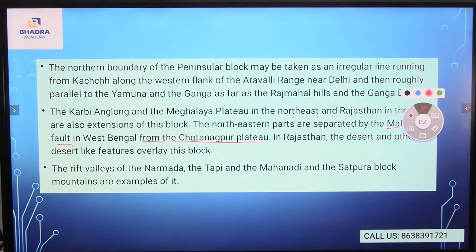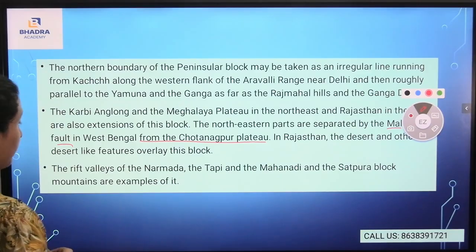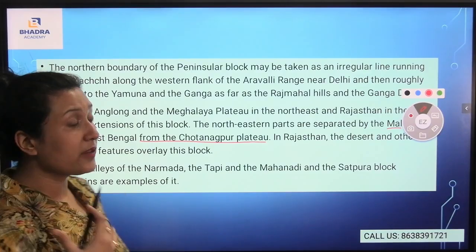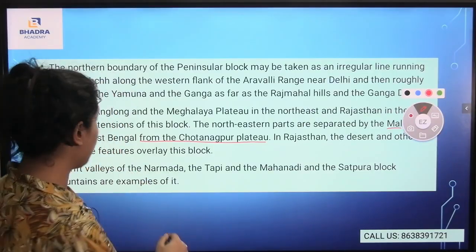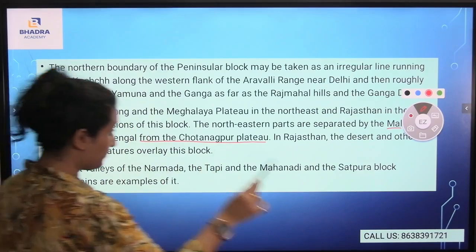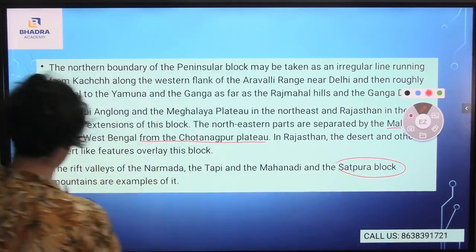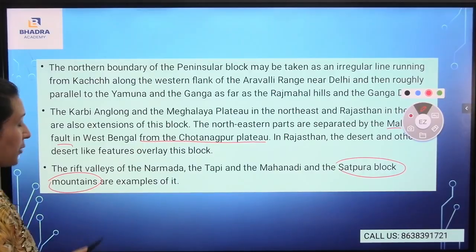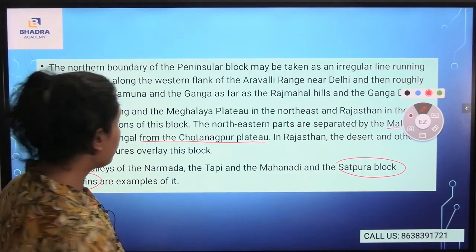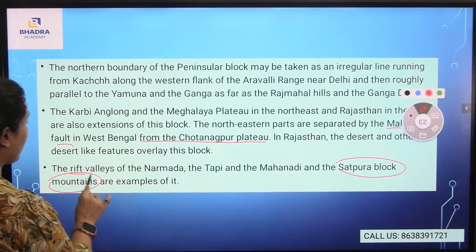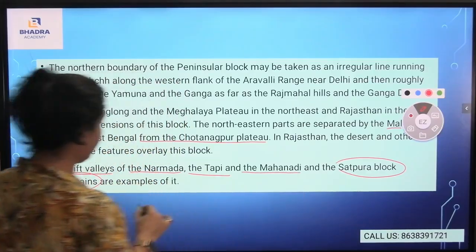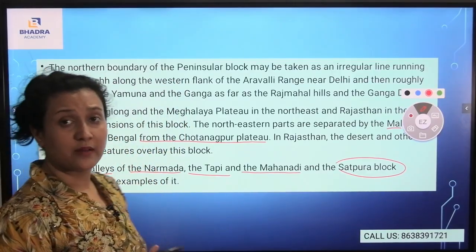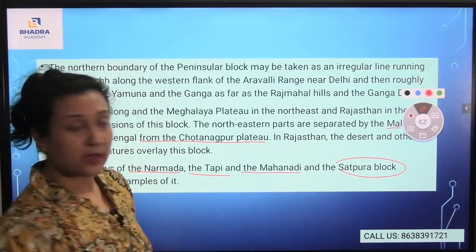The rift valleys of the Narmada, the Tapi and the Mahanadi, and the Satpura block mountains are examples of it. Now, what are the mountains that come from the peninsular block? First comes the Satpura block mountain, which is a part of the peninsular block, and the other rift valleys. What are the other rift valleys? The Narmada is there, the Tapi is there, the Mahanadi is there. The Narmada, the Tapi and the Mahanadi are the examples of the peninsular block.